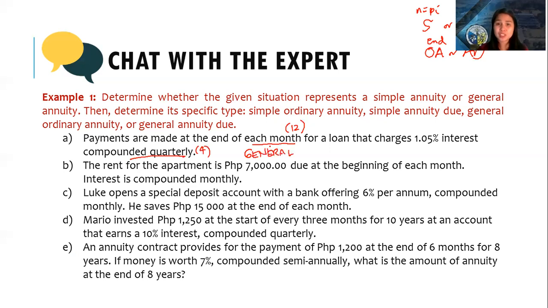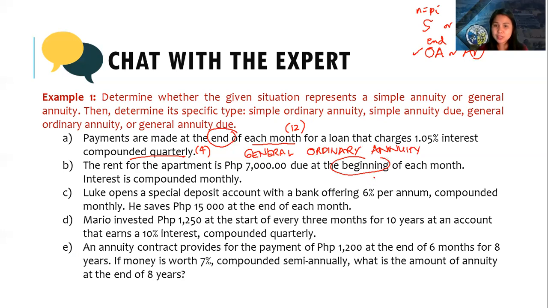But the next question, when is the payment made? At the end of each month. So end, we have the general ordinary annuity. That is the first one. Next, the rent for the apartment is 7,000 due at the beginning of each month.